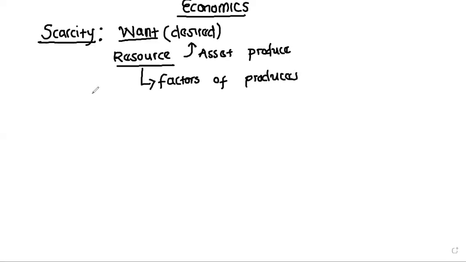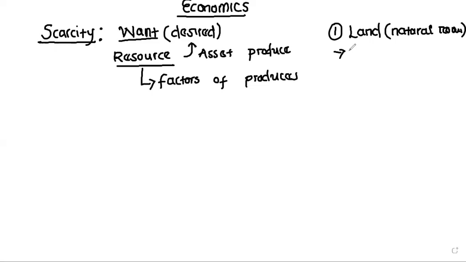They're basically how many? I think there should be four of them. The first one we can call land. Land here we just refer to any natural resource. Think of any natural resource that you can think of. So land is also called natural resource, any natural resource that you use to produce a good or a service. For example, we can use water.